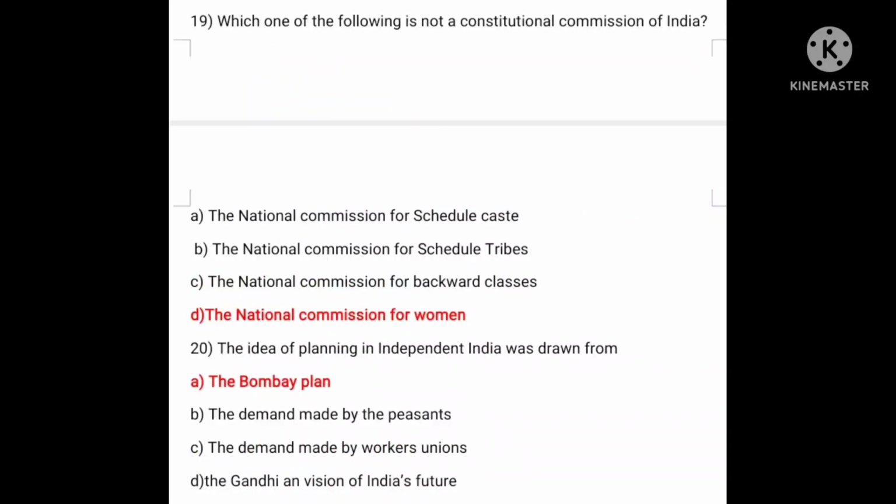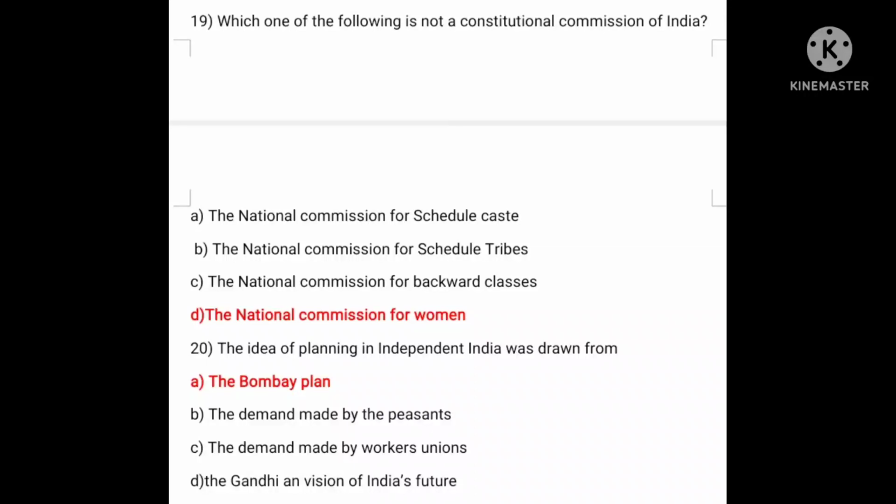Which one of the following is not a constitutional commission of India? A. National Commission for Scheduled Castes. B. National Commission for Scheduled Tribes. C. National Commission for Backward Classes. And D. National Commission for Women. So answer is D, that is the National Commission for Women is not a constitutional commission of India. The National Commission for Scheduled Castes is under Article 338. National Commission for Scheduled Tribes is 338A. And National Commission for Backward Classes is 338B and 342A.